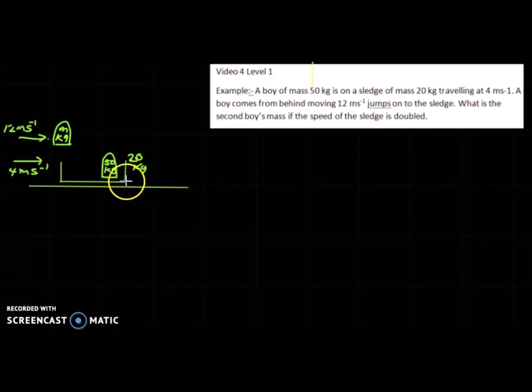There are no external forces, as it is moving on ice; we assume there are no resisting forces on the sledge. Now another boy is moving with a velocity of 12 meters per second. We have to find the mass of the boy. Let the mass of the boy be m kilograms.